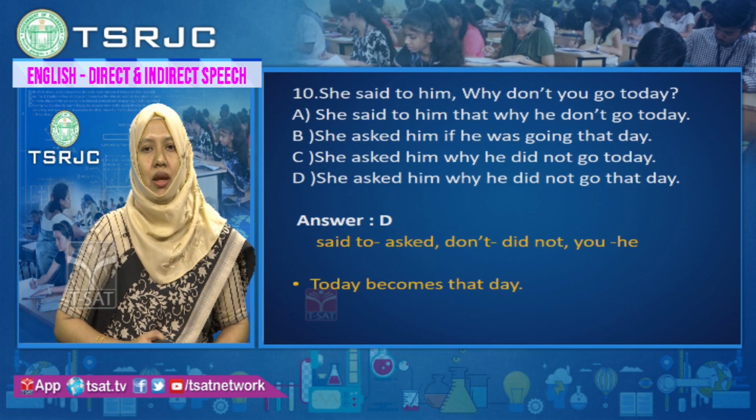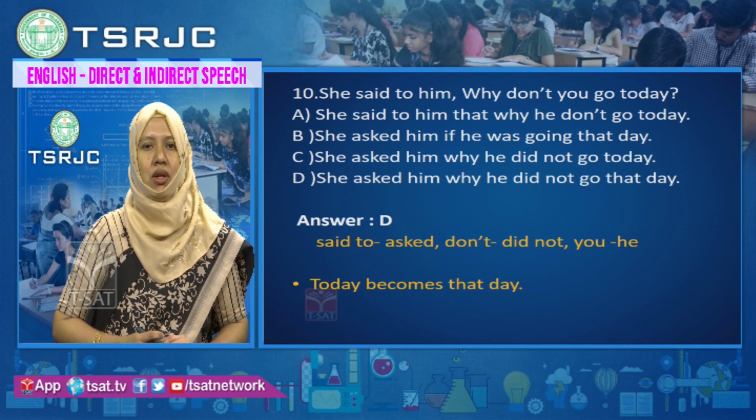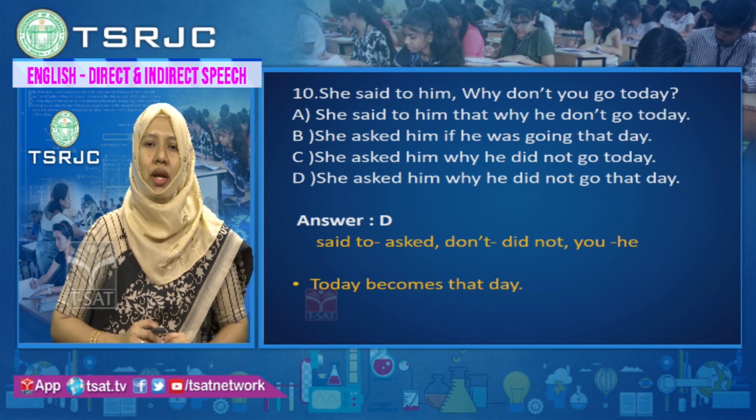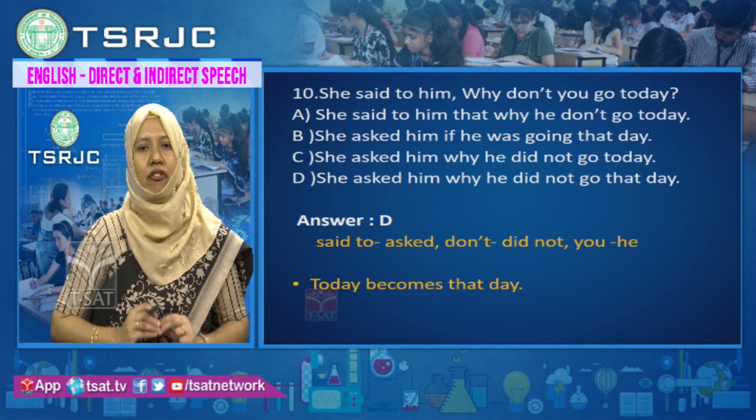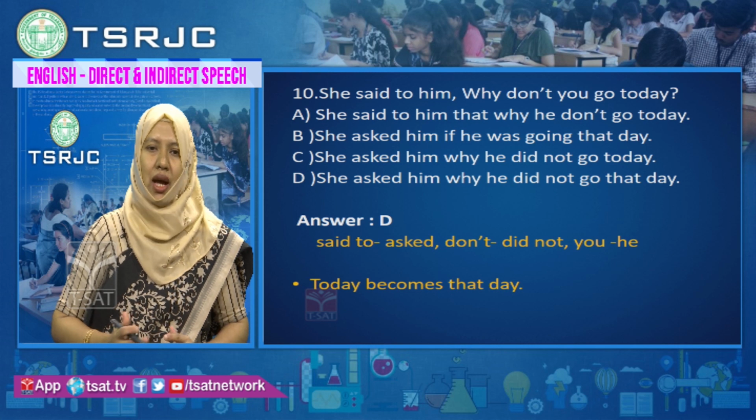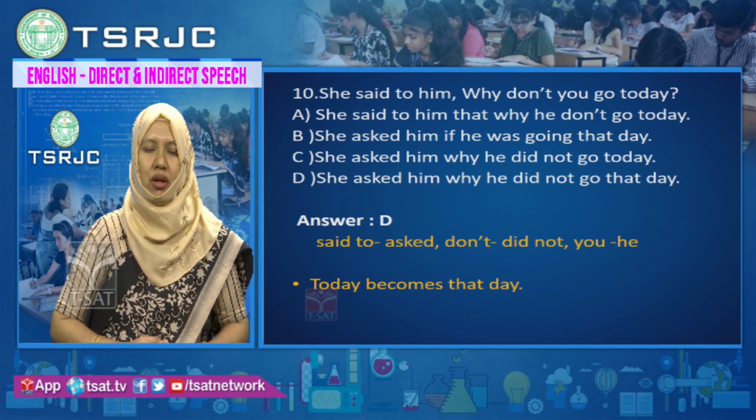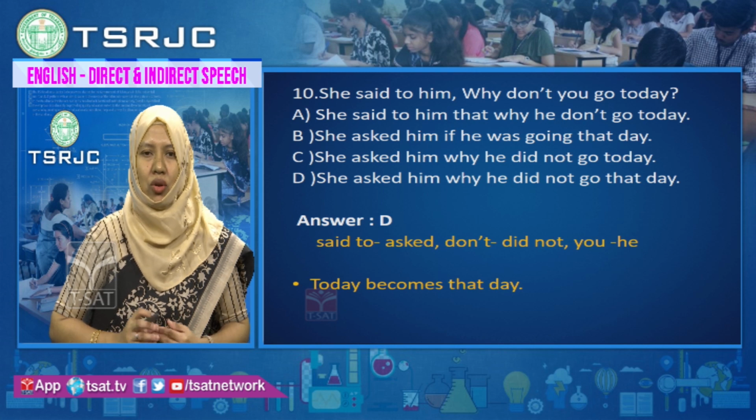Next question. She said to him, why don't you go together? Again you have an interrogative sentence in direct speech. Options: She said to him that why he don't go today? Option B, she asked him if he was going that day. She asked him why he did not go today. Option D, she asked him why he did not go that day.